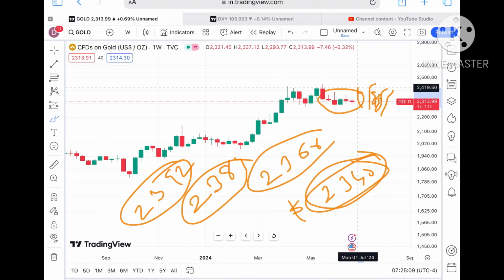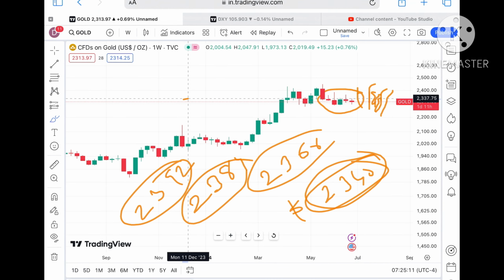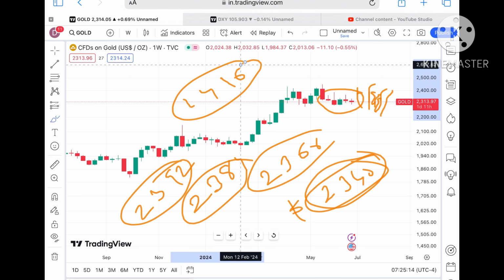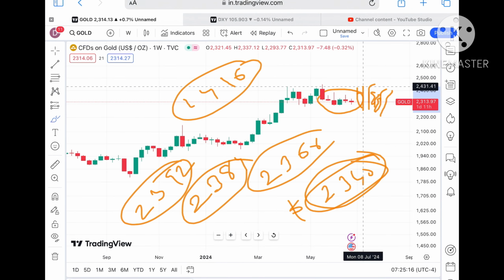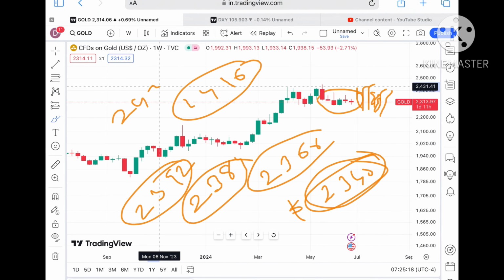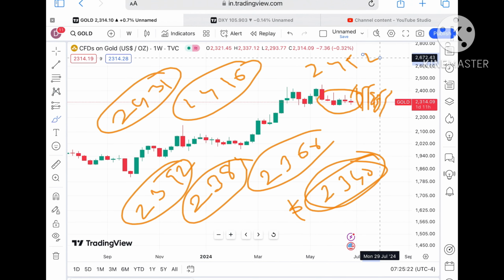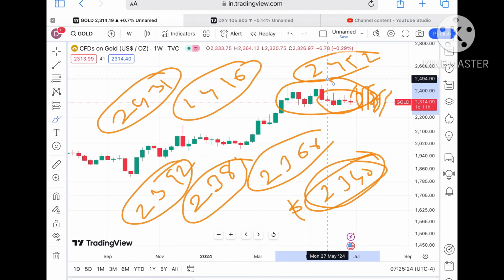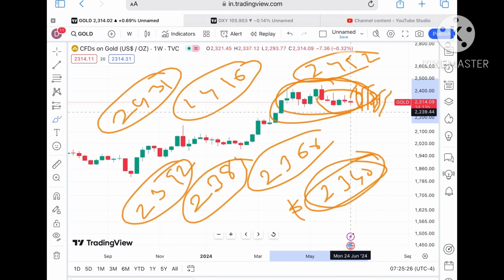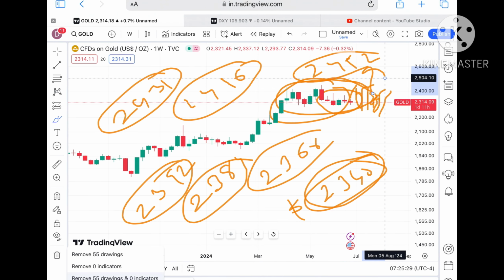And if that sustains, further upside movement we can see towards a level of $2416. If the price moves above that zone, we will see it will cross a level of around $2431. And if that sustains, a probability of crossing 2452 will be there, and that is the zone where the price has been moving for so long. So once it starts going above this level, further upside movement we can see.